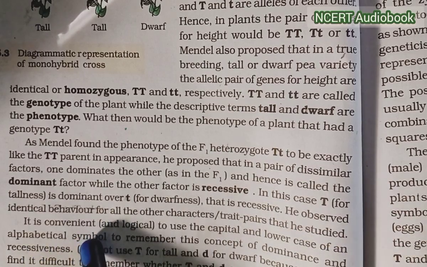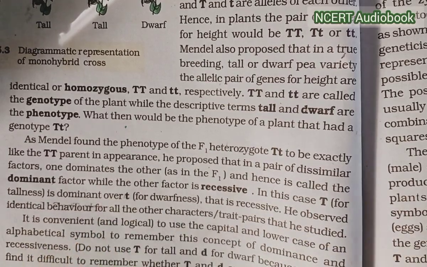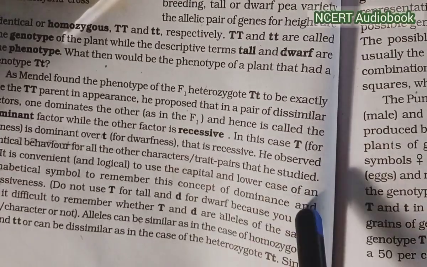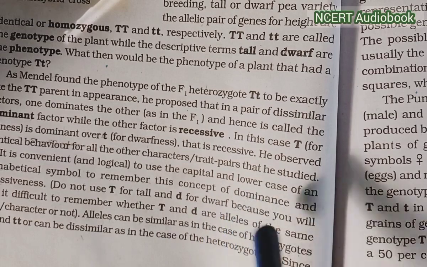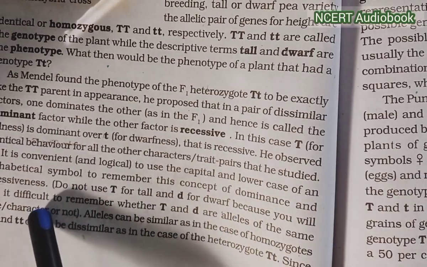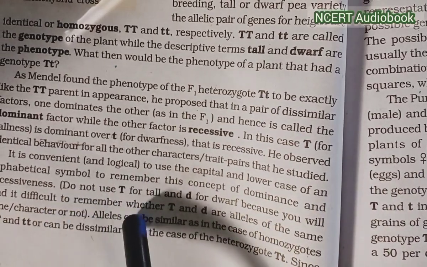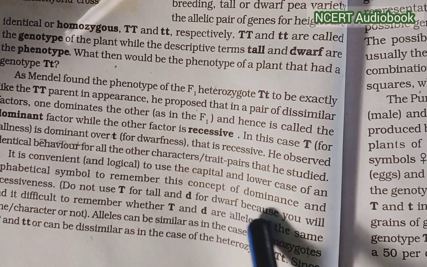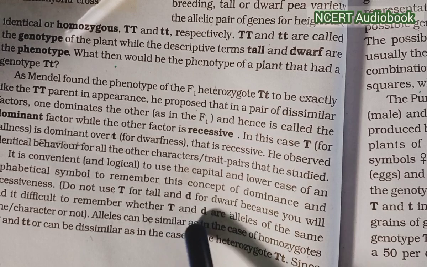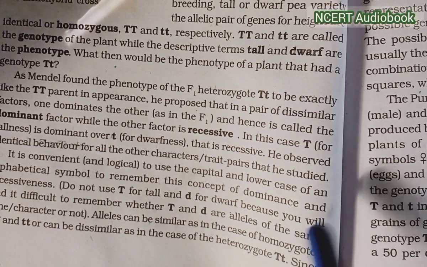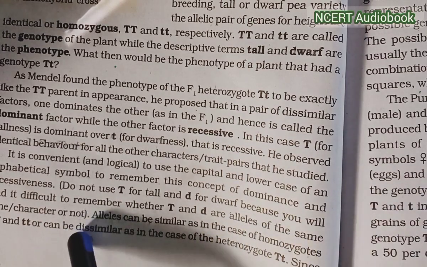It is convenient to use the capital and lowercase of the alphabetical symbol to remember this concept of dominance and recessiveness. Do not use capital T for tall and D for dwarf, because you will find it difficult to remember whether capital T and D are alleles of the same gene or character or not.